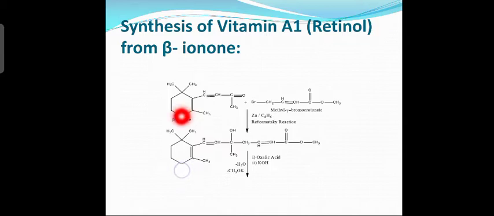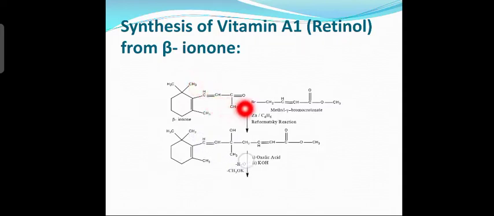Benzene contains three double bonds, but this contains only one. To this carbon atom, two methyl groups are linked. Then CH double bond CH, single bond C, CH3, double bond O. This is beta ionone.